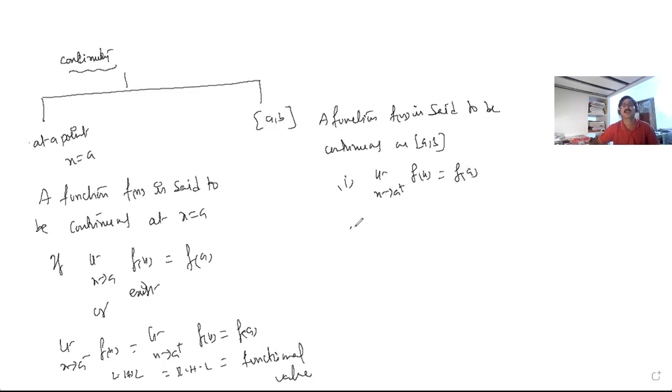Second, it should be left continuous at x is equal to b. And it should be continuous at x is equal to c, where c belongs to the open interval a comma b. These are the three cases. If it satisfies them, then you can say that it is continuous on the closed interval a comma b.